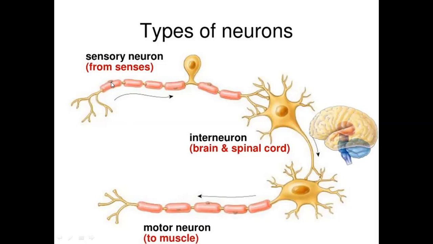Sensory neurons receive messages from the sense organs and carry that message to the brain and spinal cord. That means they send their message to the interneurons. Now, interneurons present in the brain and spinal cord study that message, and then the message to the effectors, that is the muscles and glands, is sent to the motor neurons. So this is how the three neurons coordinate and collaborate with each other to execute a single function.